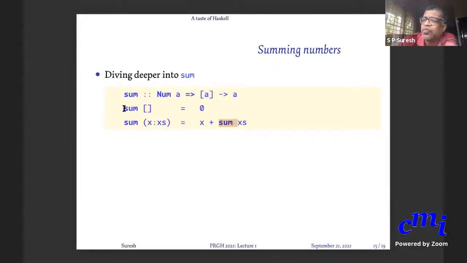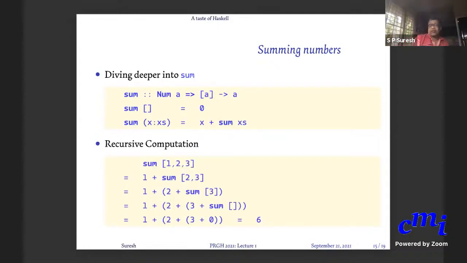What if I have an empty list? The sum is 0. What if I have one element followed by some other elements? It is this element plus the sum of the rest. That's all. And in computation, there is no stored variable, no value stored somewhere and being changed, etc.